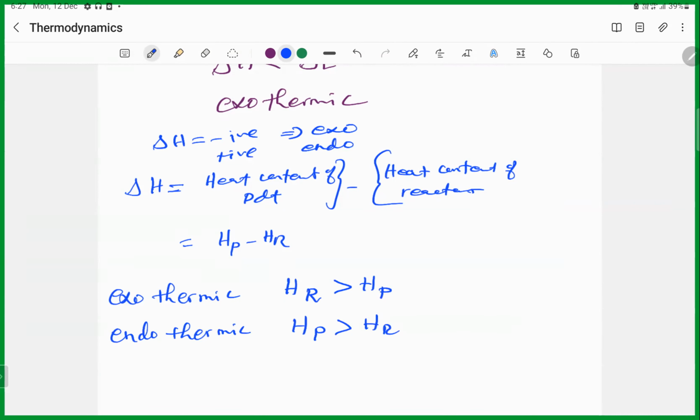Is it clear? So what is an exothermic reaction? A chemical reaction which is accompanied with the evolution of heat is called exothermic. The chemical reaction which is accompanied with the absorption of heat is endothermic. So this one is evolution or release of heat, and this one is absorption of heat.